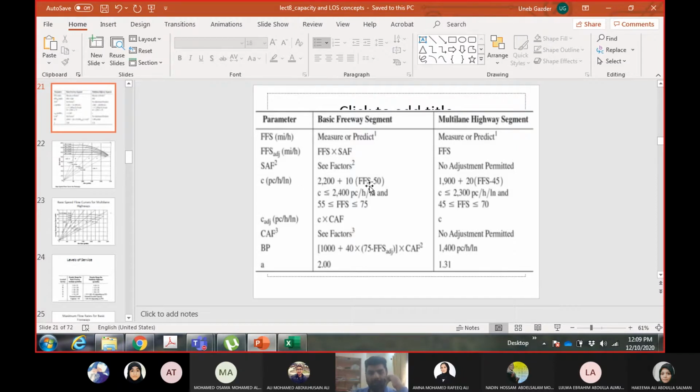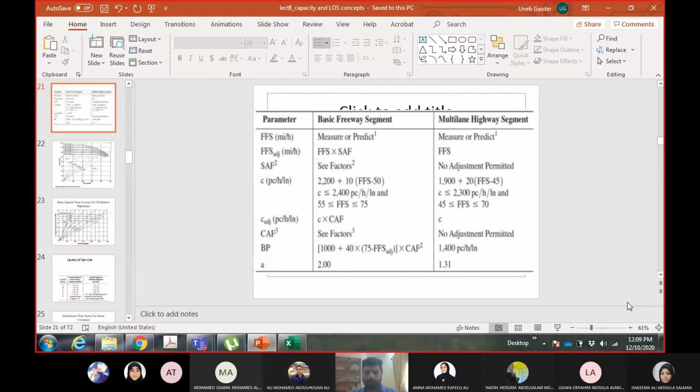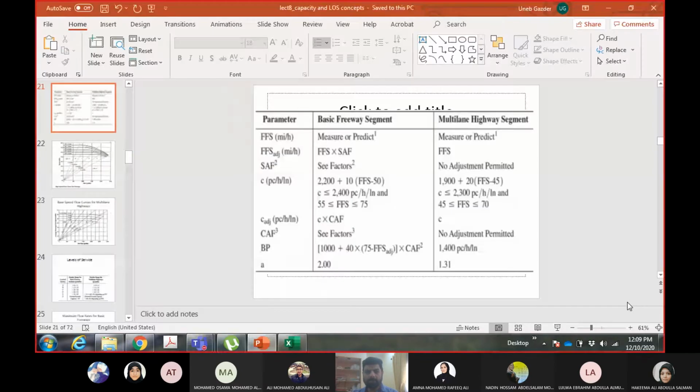So this is the equation for capacity and this is the equation for breakpoint. Let us calculate the capacity first. So capacity equals 200 plus 10 into FFS 61.3 minus 50.